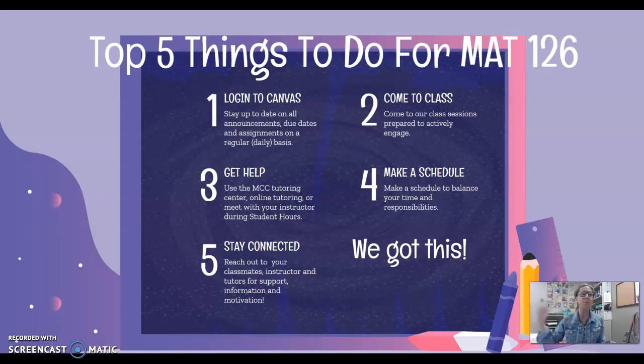And when I say a bond, I don't mean you have to become best friends, but some kind of bond where you look forward to talking to that person every day. You have a couple friends in class that you look forward to saying hello to before class starts. You can chit chat a little bit about what's going on. Because every morning when you wake up, you have the choice to either turn your alarm back off and go to sleep again, or to get up and come to campus and accomplish your day.